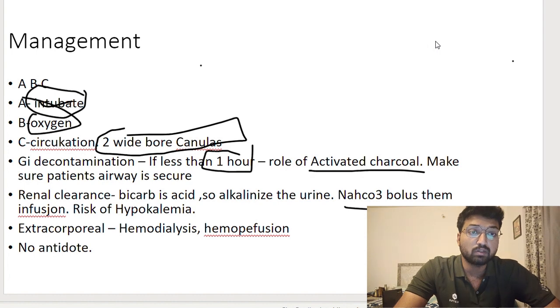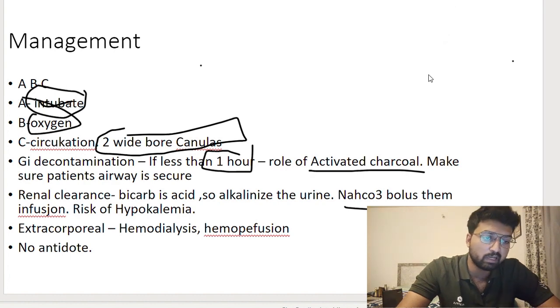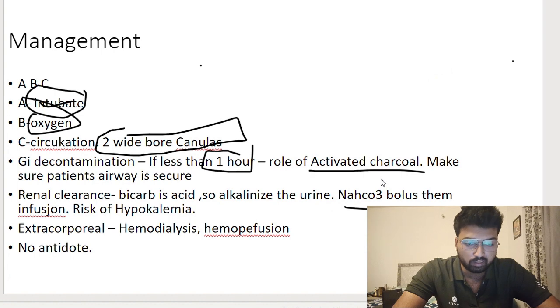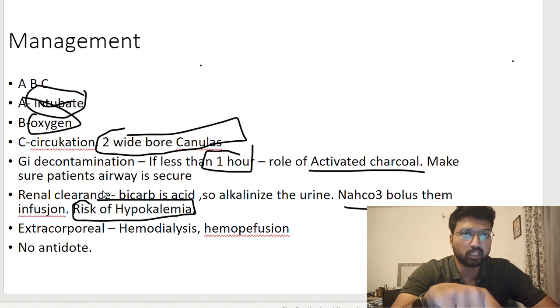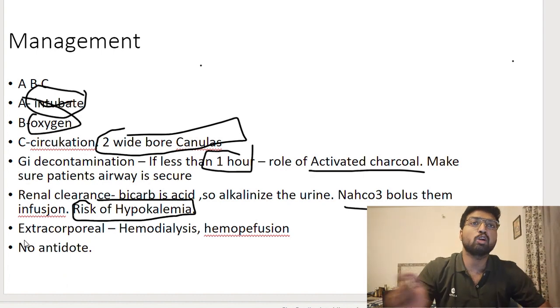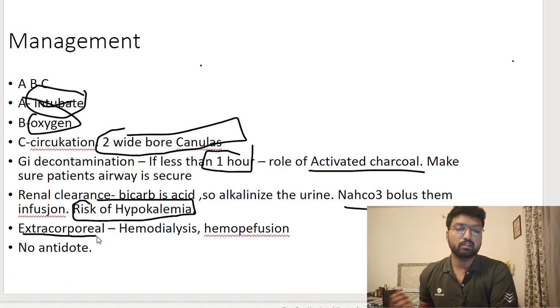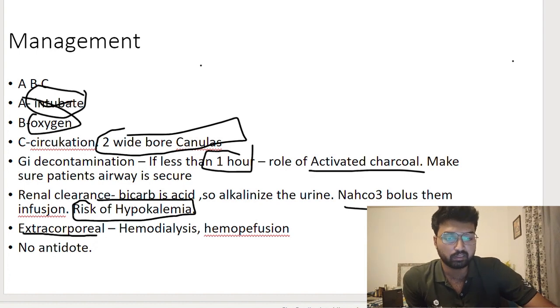If you remember from the basics, acidosis causes hyperkalemia. Sodium bicarbonate is an alkali, and alkali causes hypokalemia. So there is a risk of hypokalemia. In the investigation part, you can add one more investigation: potassium monitoring. Next, how will we remove the drug further? There is an extracorporeal method. Extracorporeal means from outside the body. So you can use hemodialysis and hemoperfusion.